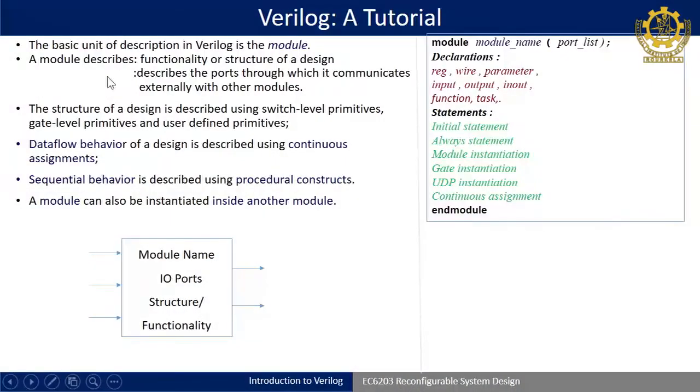So, the basic unit in Verilog is called a module. On the right side I have written the basic coding constructs of Verilog. If you see, it starts like module name, in brackets the ports list. So, these are the module input output ports through which it is communicating with the external world, and at the end I have written endmodule. Okay. So, it has to start with module, it has to end with endmodule. Within this you have to write your code.